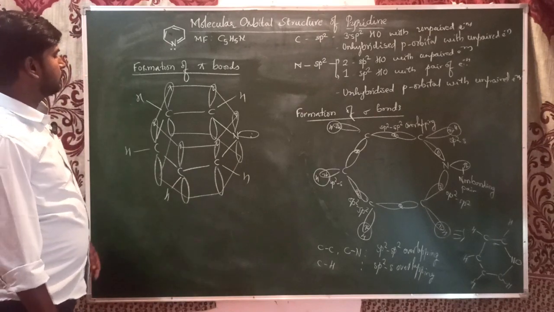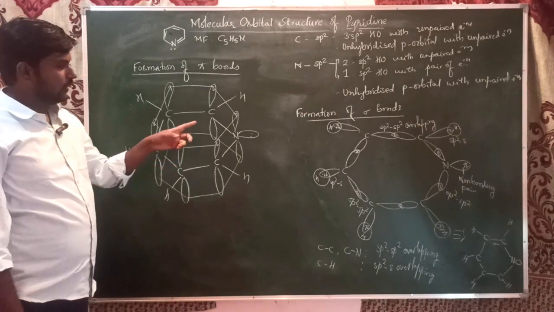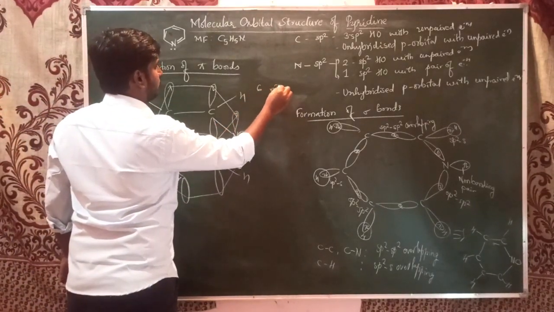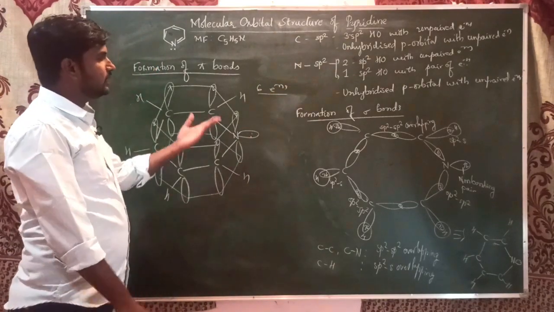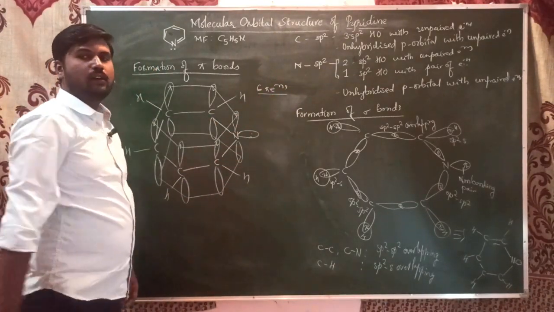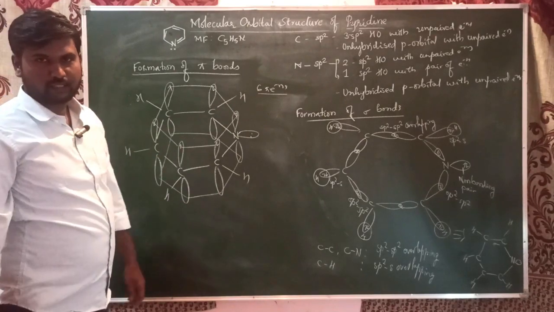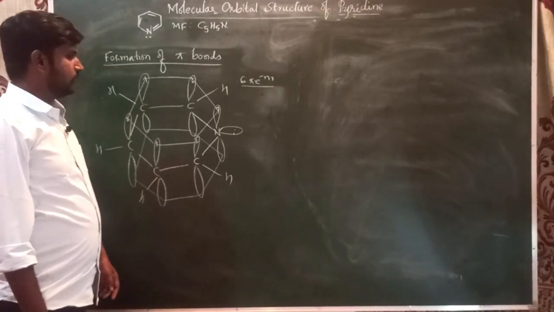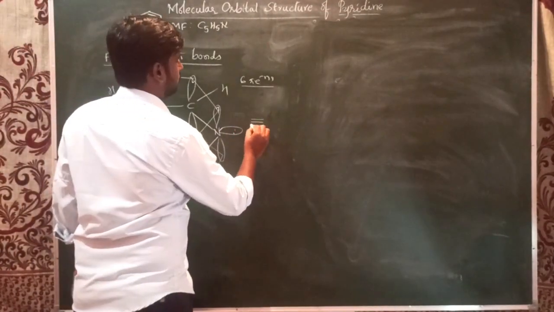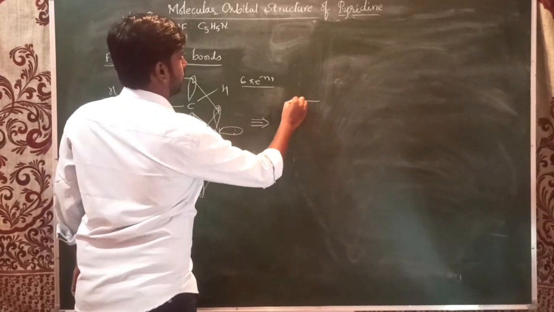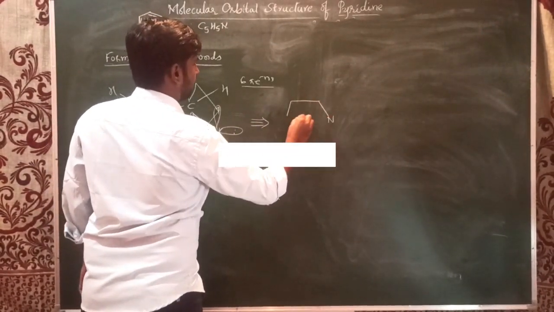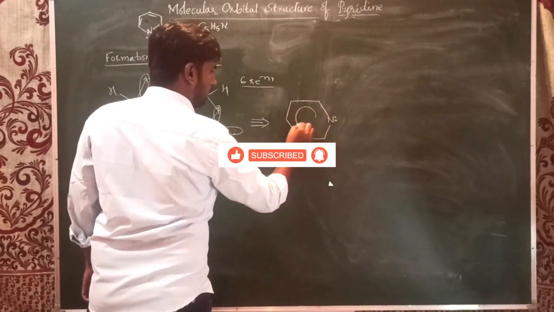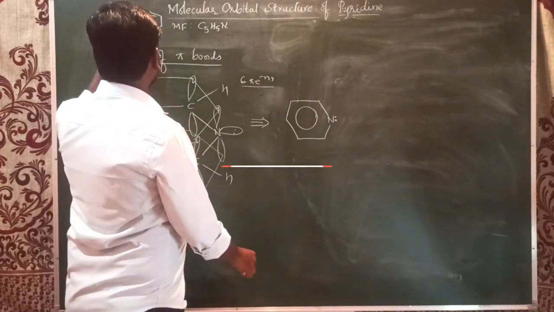Here each carbon gives one electron and nitrogen also gives one electron. So totally we see 6 electrons in the pi bond formation: 6 pi electrons, and all these 6 pi electrons are delocalized. That also gives the aromatic property to this compound. This structure is now equivalent to this structure, or the same like this.